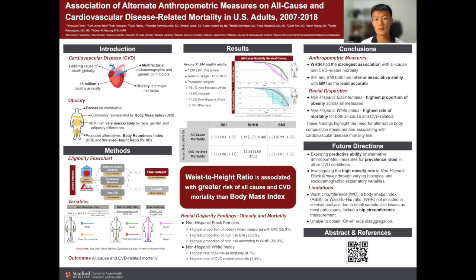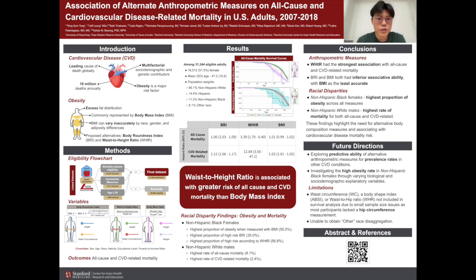The second finding is the main finding of this poster. Different anthropometric measures are compared to find which one of them correlates the most with general and cardiovascular mortality, and we found that waist to height ratio has consistently the highest hazard ratio among all other anthropometric measures, associating with both mortalities. This means that for every unit increase in the waist to height ratio, there's a higher increase of risk in mortality compared to BMI and BRI.